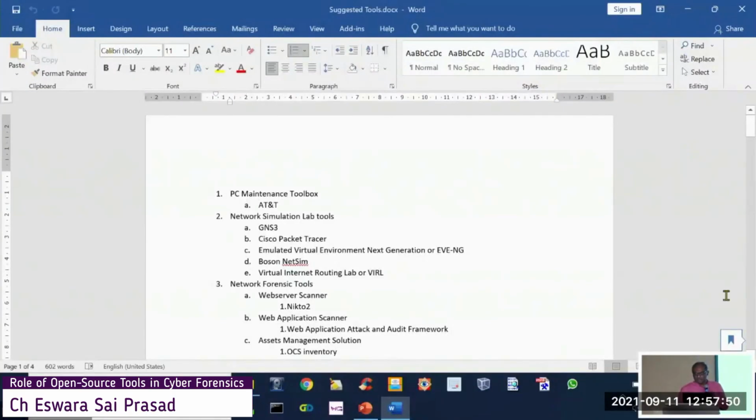For the last 20 years, I have worked with a large number, approximately 250 plus tools. And just recently, somebody asked me, why can't you write a small book on that? What is the tool name, where it is available, what is the purpose of the tool, and in what aspect it is better than the other tool, something like that. So I have started listing out all the tools. Of course, it is not yet completed.